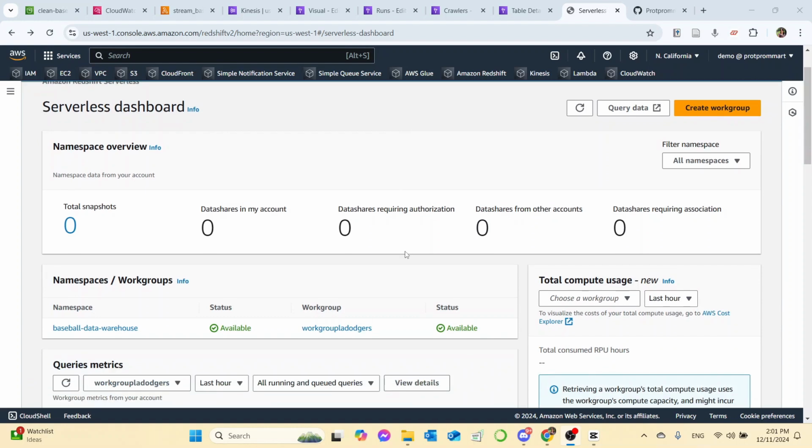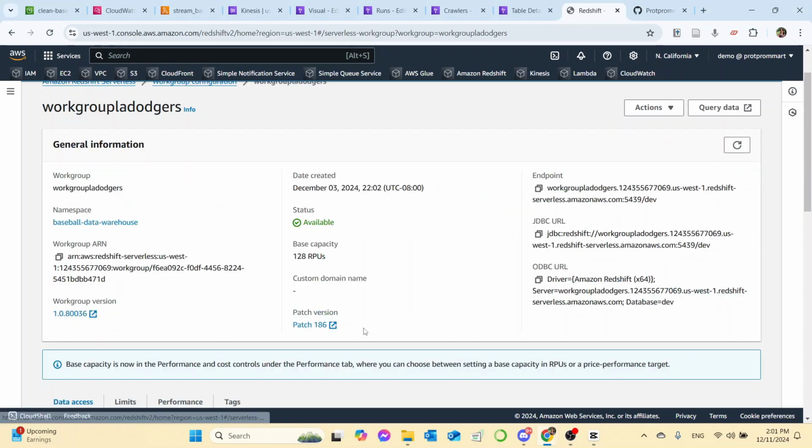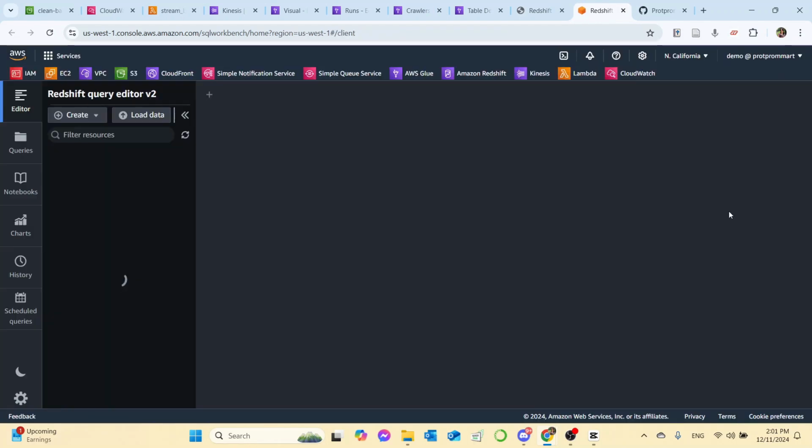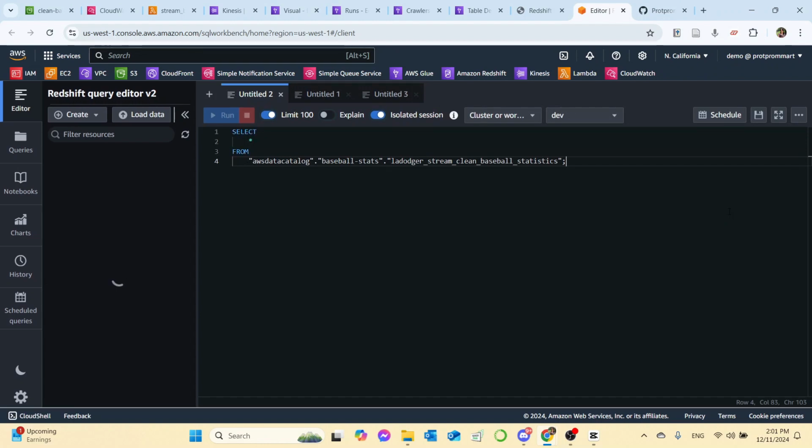And we would go to our workgroup LA Dodgers here. And we click on Query Data. Okay. So we want to click on Serverless Workgroup LA Dodgers.